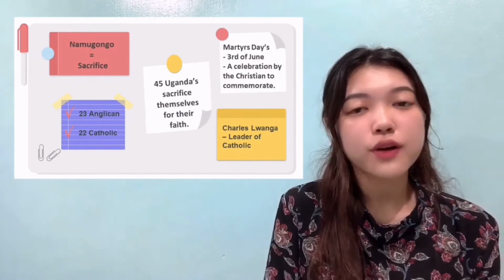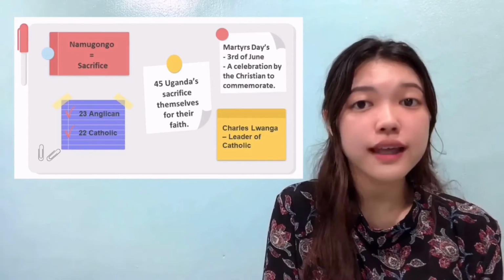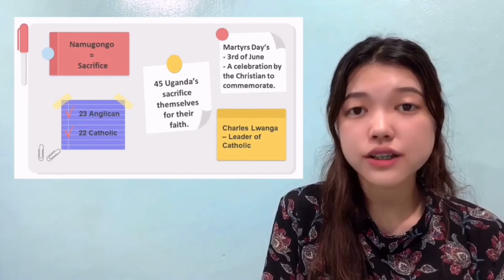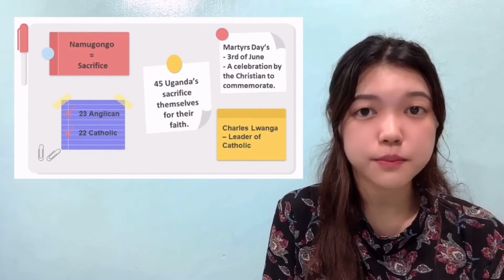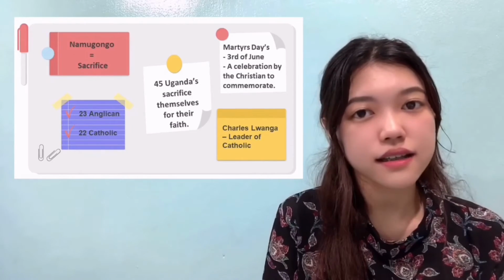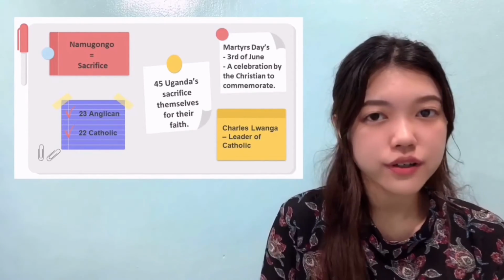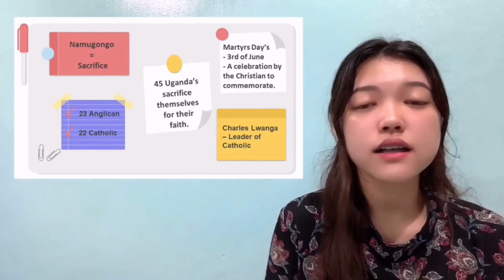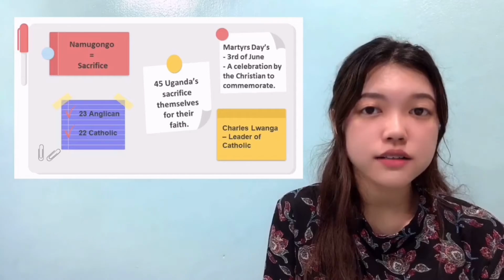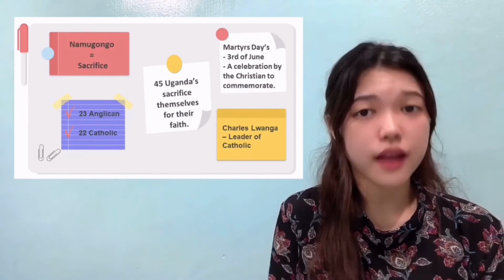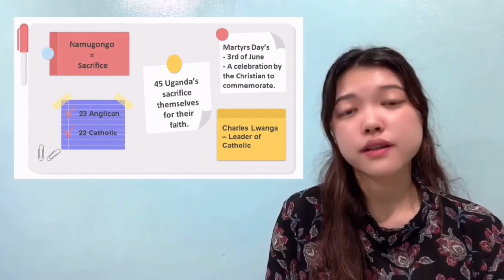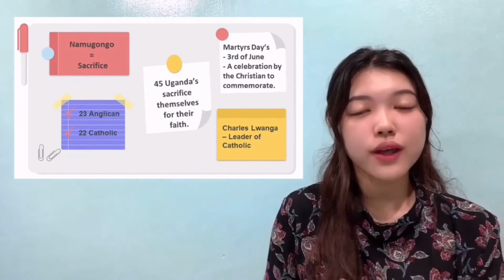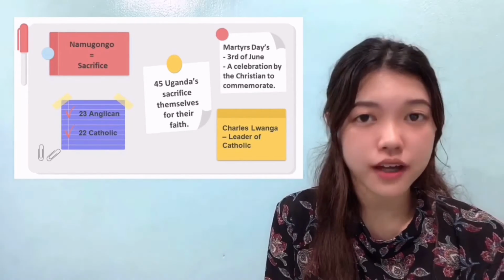So, a group of 23 Anglicans and 22 Catholics fought for their religion and were killed on the 3rd of June in 1886 by the king. In this incident, 22 Catholics were burned to death while others were hacked to pieces. And the leader of the Catholics, Charles Lwanga, was burned to death at the site where the shrine has been built. So, this is how the Namugongo Martyr Shrine came to be.